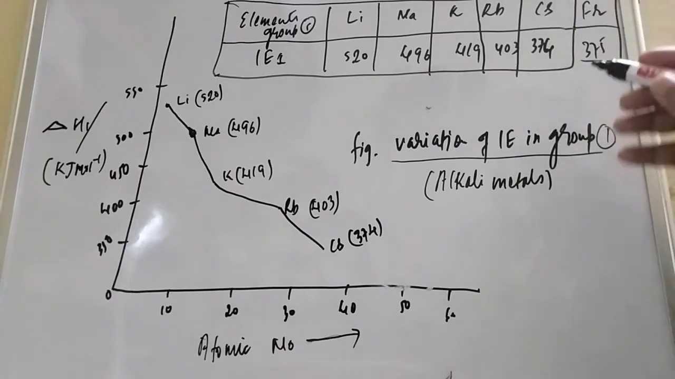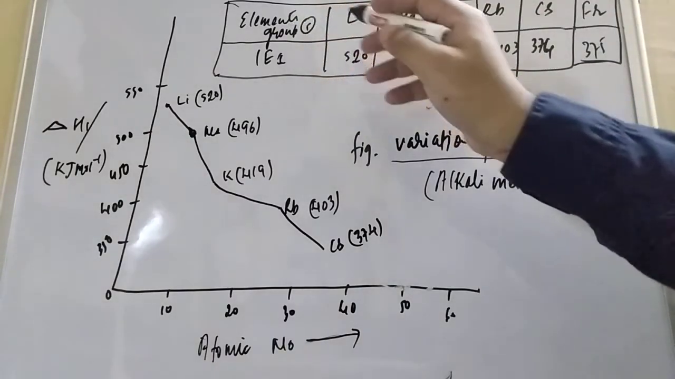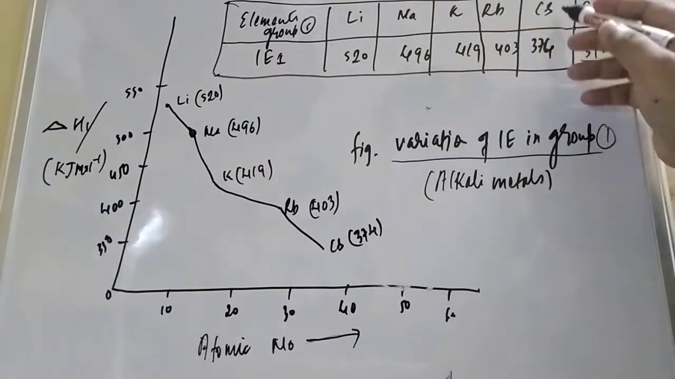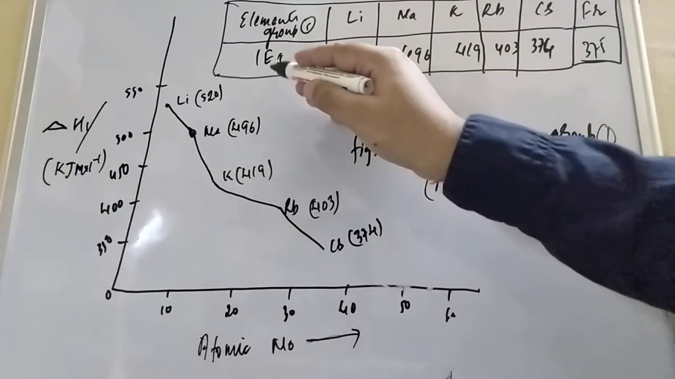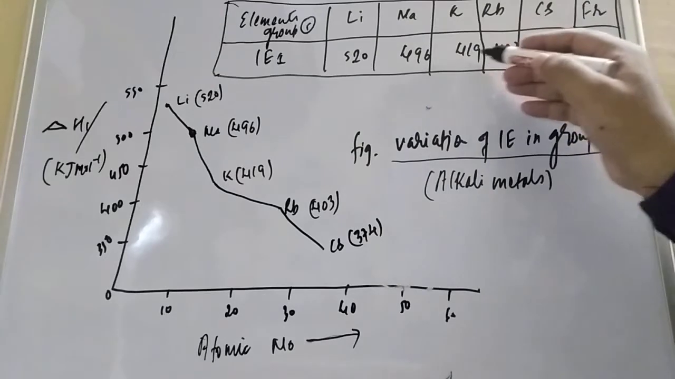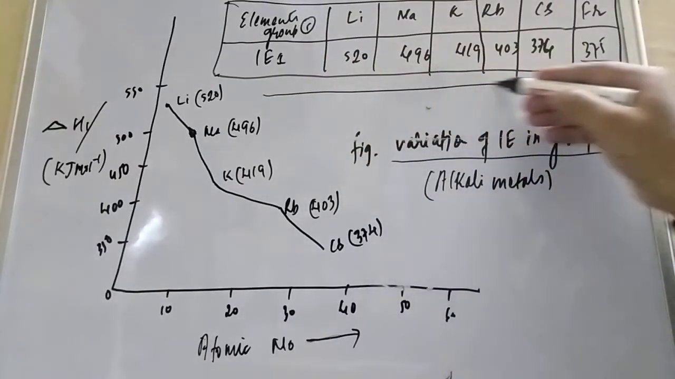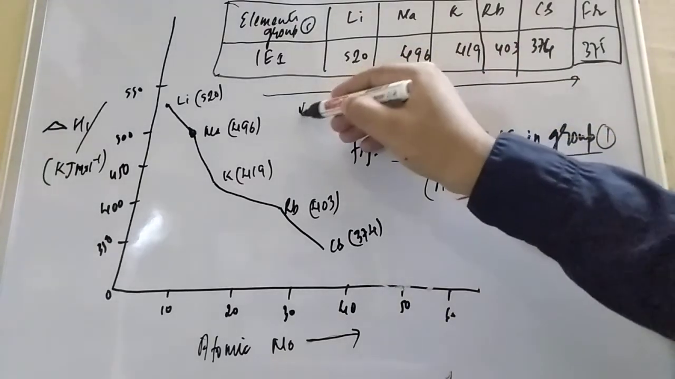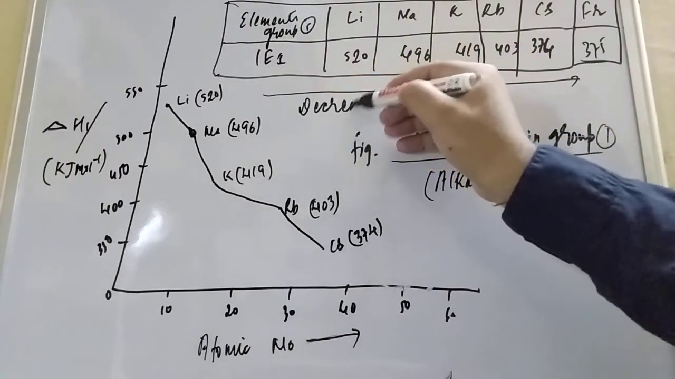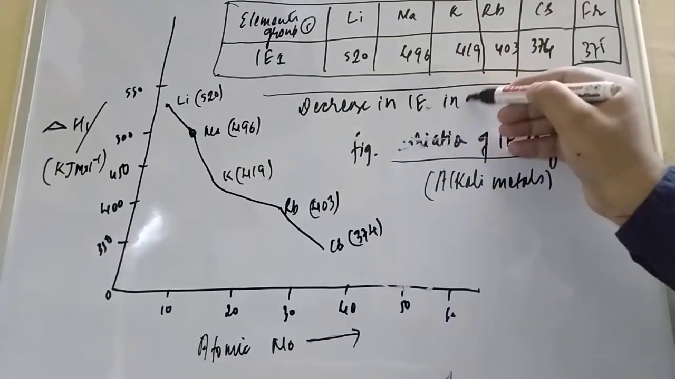But that we are not concluding in your study. Why? Because this is the radioactive element. Here you see group 1 elements: lithium, sodium, potassium, rubidium, cesium, francium. When you are moving down the group, the values are 520, 496, 419, 403, 374. So what is gradual? A decrease in ionization enthalpy in the group.